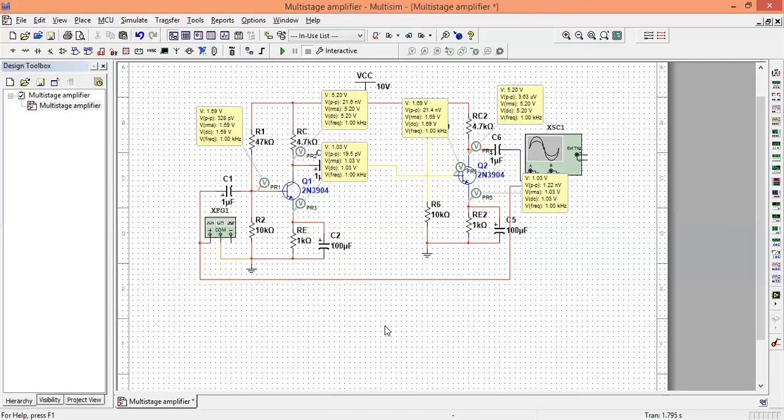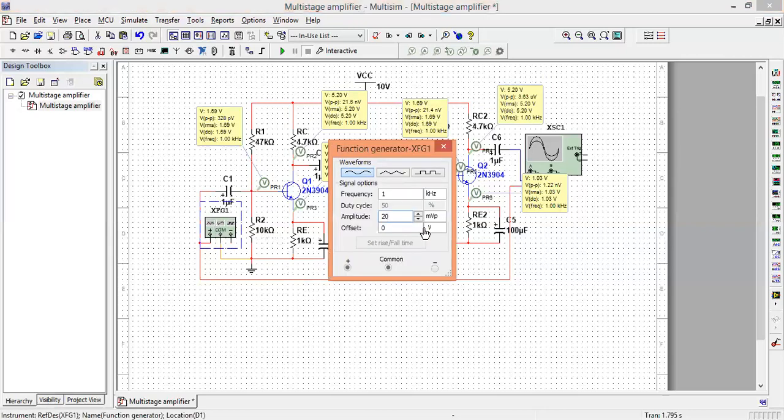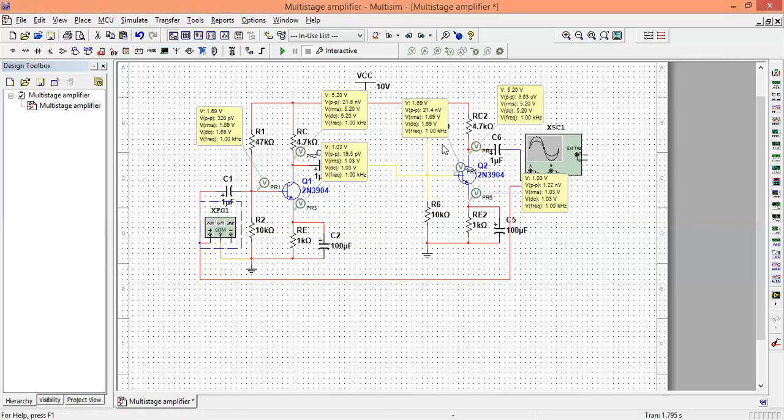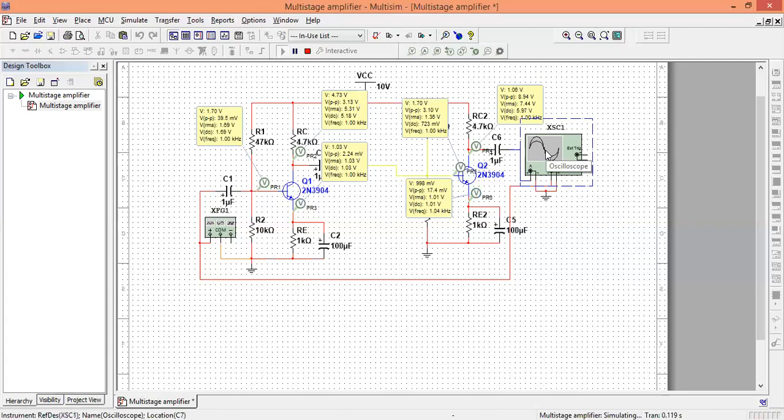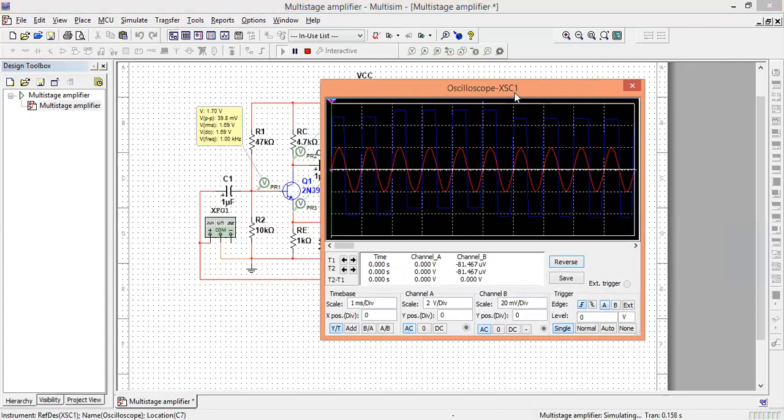When we connect the function generator, we will apply an input signal of 20 millivolts peak. I have already selected 20 millivolts. Now let's run the circuit and let's see the output. The output can be seen by the oscilloscope. So this is the output. The color of the output signal is blue, whereas the color of the input signal is red.